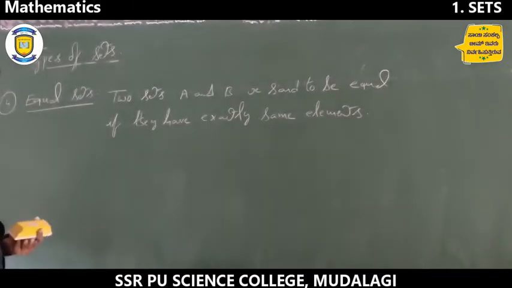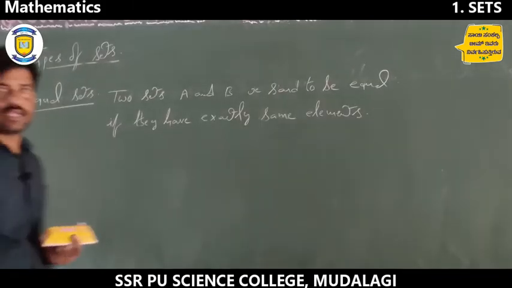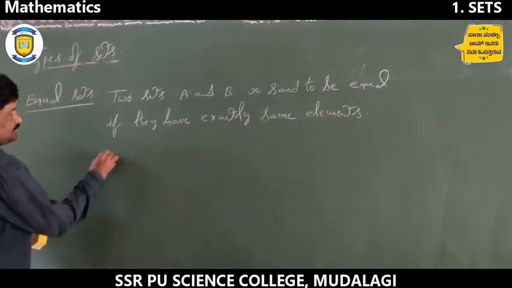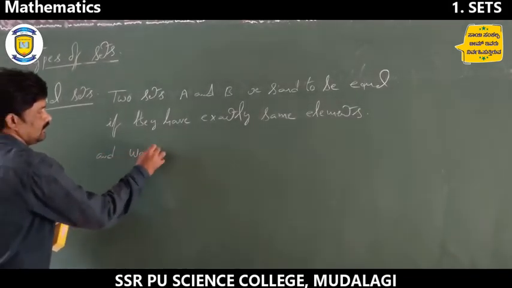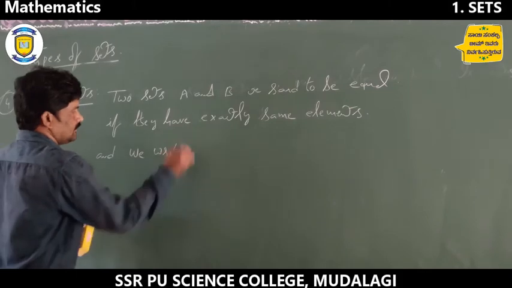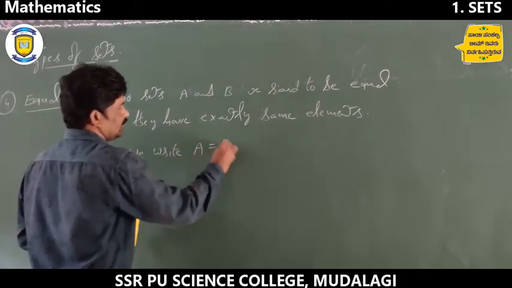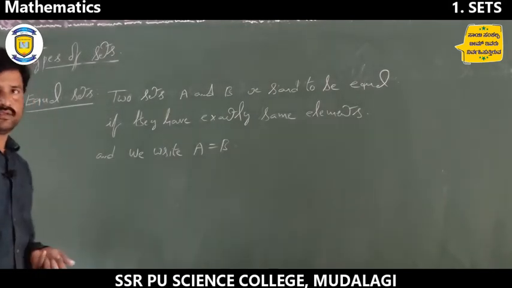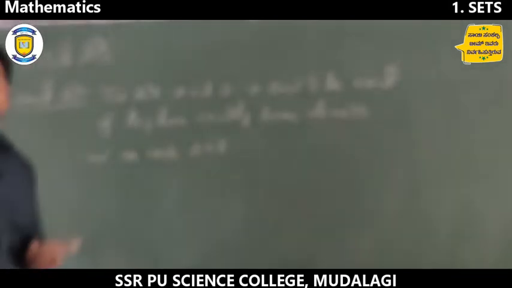Then the given two sets are equal sets, and we write A equal to B. Otherwise, A is not equal to B.